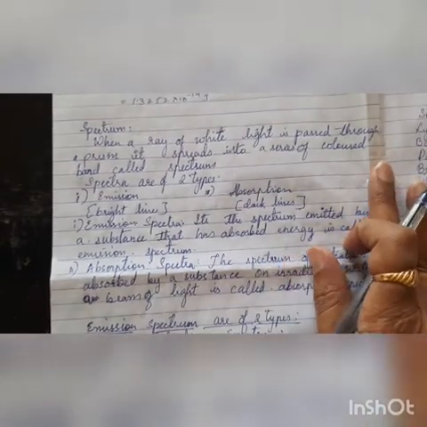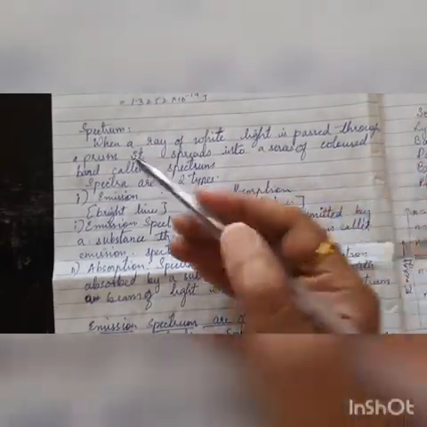Hello students, welcome back. In the previous video, we discussed two points regarding the particle nature of electromagnetic radiation, that is, black body radiation and the photoelectric effect. One more property which we were supposed to discuss is the line spectrum. When we talk about the line spectrum, first we should know what is meant by a spectrum.